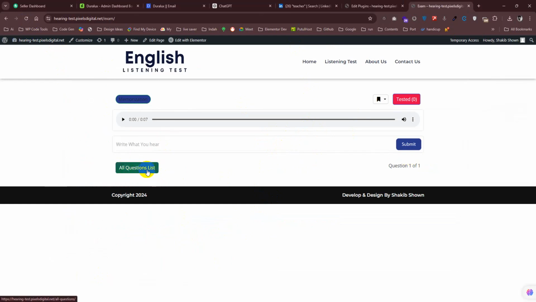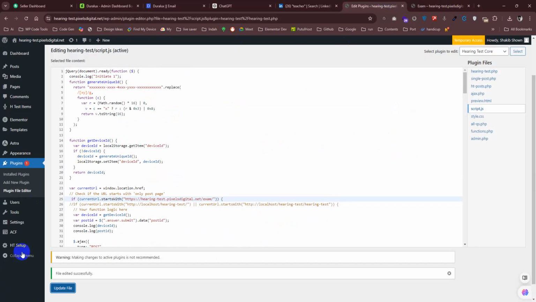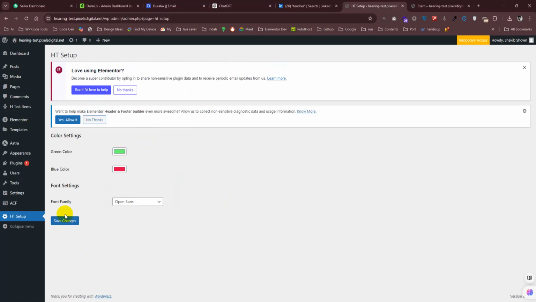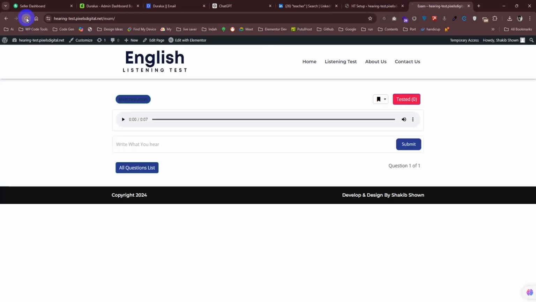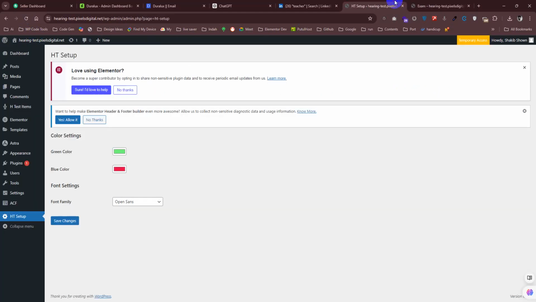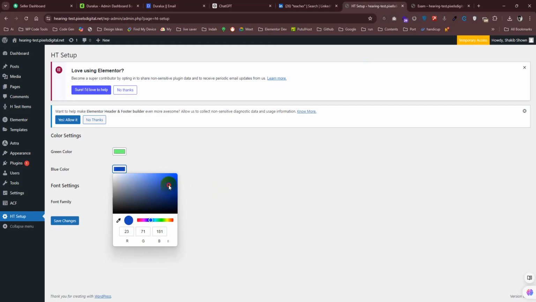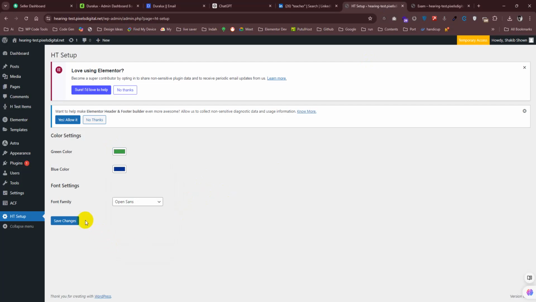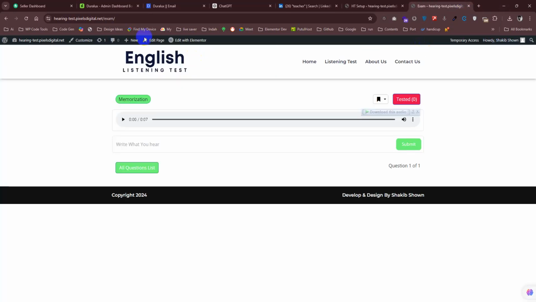So you can see the three questions like this, with blue colors. If I change the color in setup to light green and save, then if we go there, you can see it's turned into light green. If I want to change this red to something like blue, a little darker, so it looks good. Now you can see everything is changed.